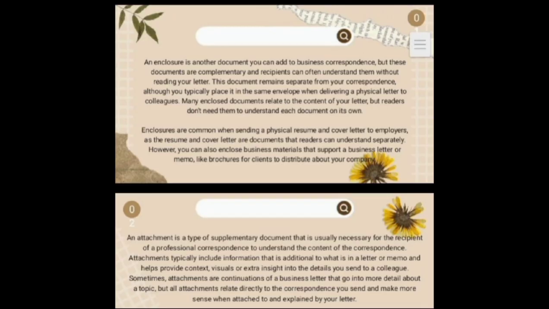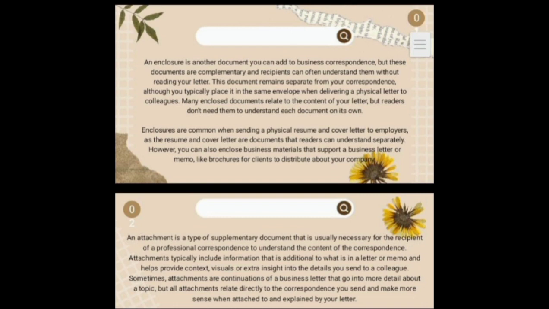An enclosure is another document you can add to business correspondence, but these documents are complementary and the recipient can often understand them without reading your letter. This document remains separate from your correspondence, although you typically place it in the same envelope when delivering a physical letter to a colleague. Many enclosed documents relate to the content of your letter, but readers don't need them to understand its document on its own.